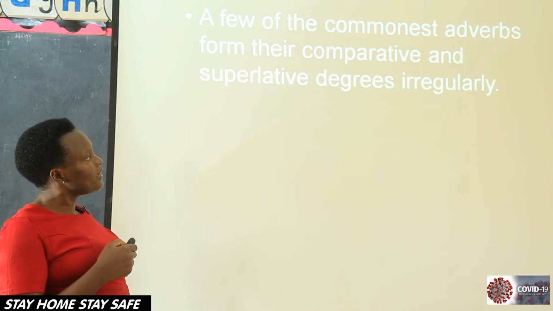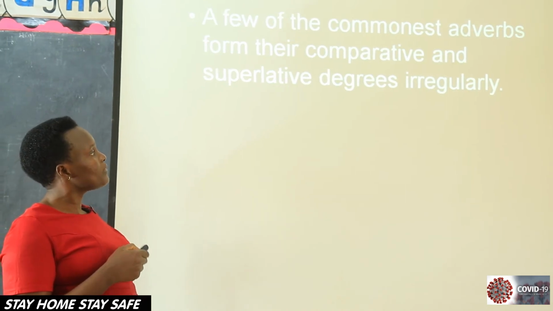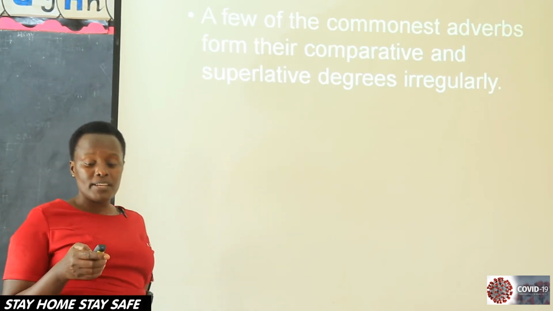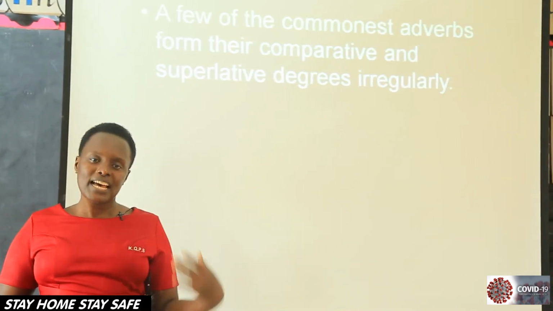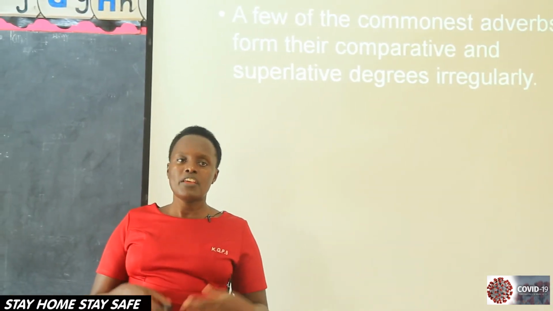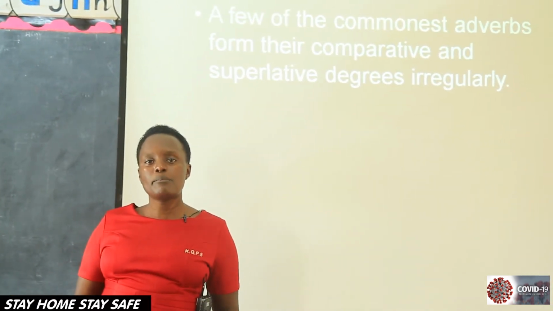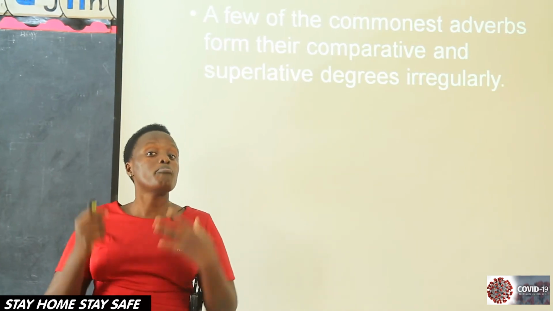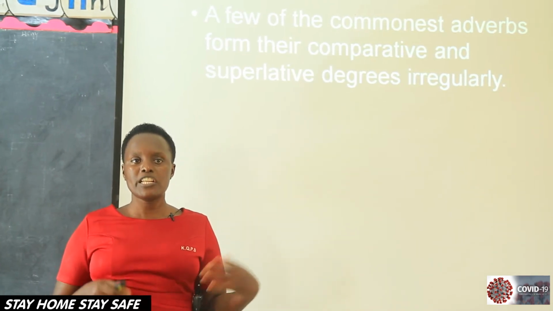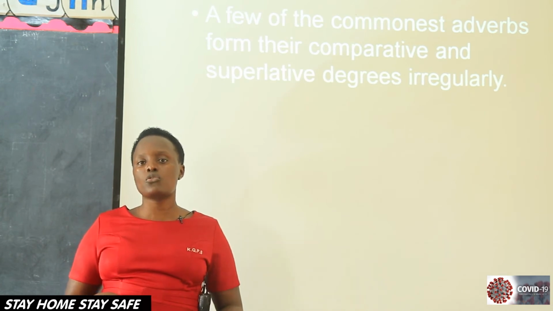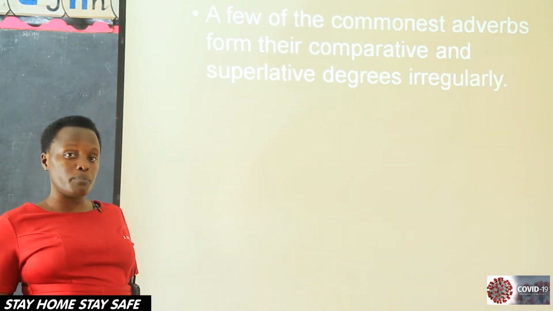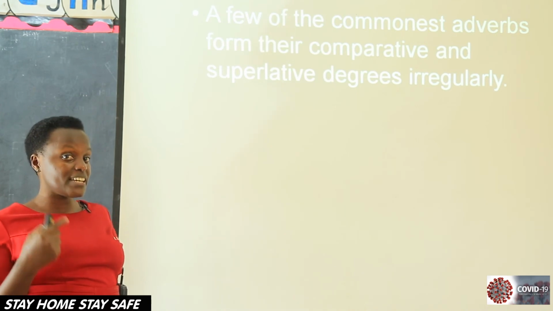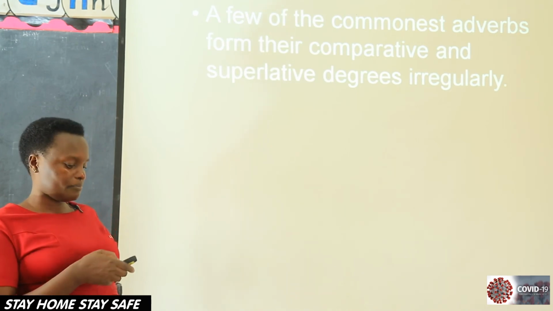A few, very few of the commonest adverbs form their comparative and superlative irregularly, meaning that they don't follow the rules. They don't add EST, they don't add ER. They don't add more, they don't add most, meaning that they change completely. That's what we mean by irregularly. They don't follow the usual rules. They change completely. So can we look at those ones which change completely? Don't forget that we are reading together, you and I.